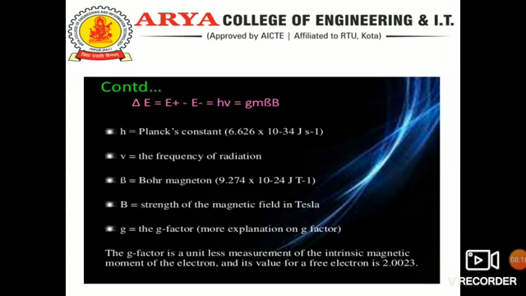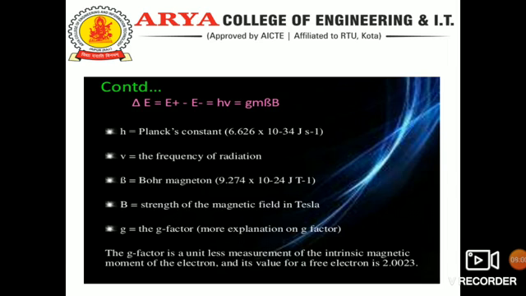Energy difference h nu equal to g m beta B, where h equal to Planck constant, nu equal to frequency of the radiation, beta equal to Bohr magneton, which is equal to 9.274 into 10 to the minus 24 Joule Tesla inverse, B equal to the magnetic field in Tesla, and g is the g factor.